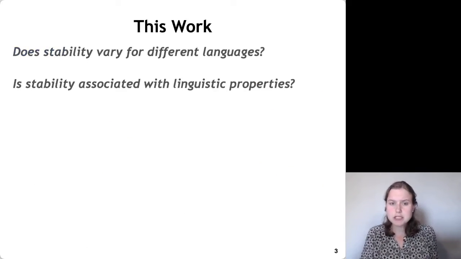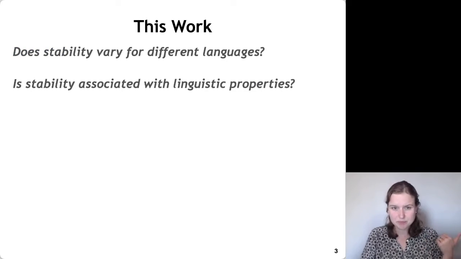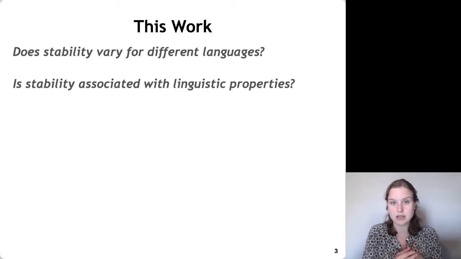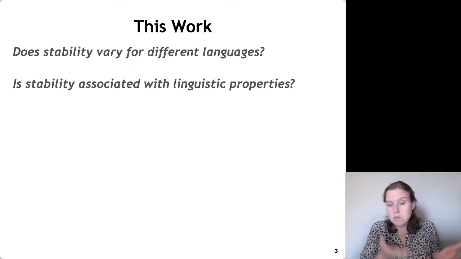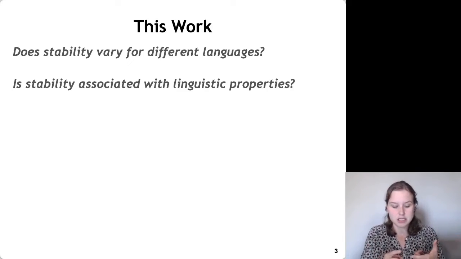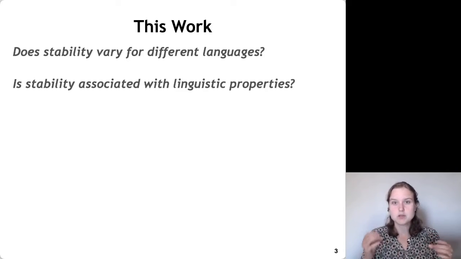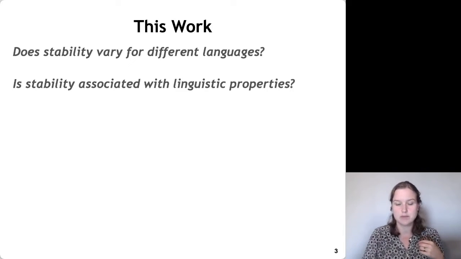Okay, so in this particular work, we're going to ask two main questions. The first question is, does stability vary for different languages? Previous work has already looked at word embedding stability in English, but there's been no previous work that has looked at word embedding stability in other languages. So in this work, we're going to ask, is stability the same for all of these different languages? And also, if we see differences in stability between different languages, which, spoiler, we do, is this stability associated with linguistic properties? Are certain linguistic properties associated with higher stability or lower stability?